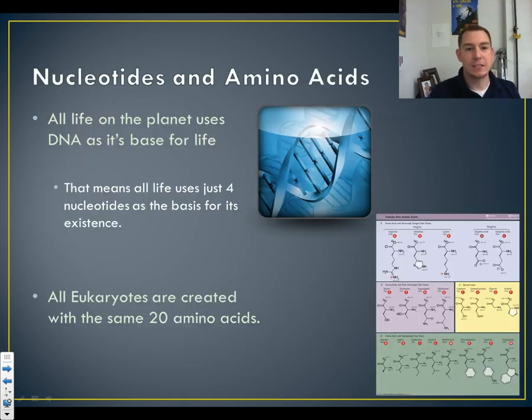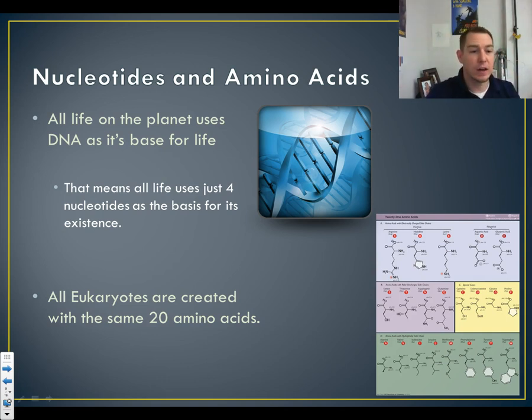All right, nucleotides and amino acids. So all life on this planet uses DNA as its base for life. Everything uses DNA. This means that all life is based off of just 4 nucleotides, right? Just those 4: guanine and cytosine, adenine and thymine. That's it. All life, 4 nucleotides. Every single difference and every similarity we have is based off of 4 things. It's like writing a book with only 4 letters.